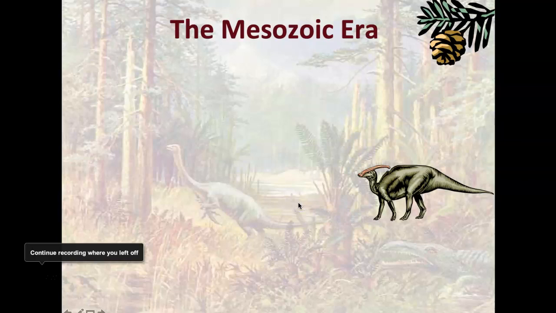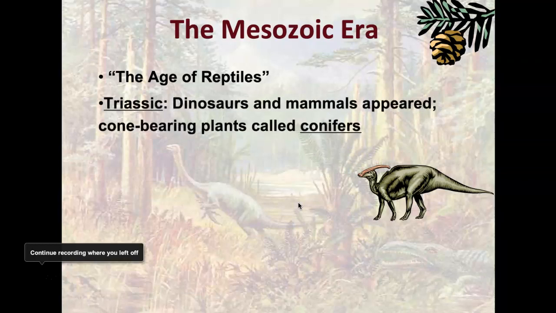So the Mesozoic era is next. So we have Precambrian, and then we have Paleozoic, and now we're at the Mesozoic era. The Mesozoic era is the age of reptiles. Why is it the age of reptiles? Because of the dinosaurs. In the Triassic period, we start to see dinosaurs and mammals. The mammals were very small and kind of rat-like creatures. And then we start to see plants called conifers, which are cone-bearing plants like our pine trees.